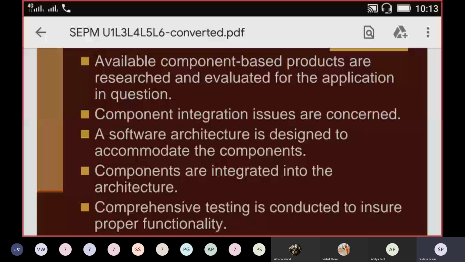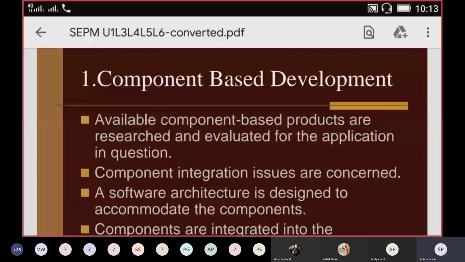Then once components are integrated, you have to conduct the testing also. That is, comprehensive testing is conducted to ensure that it will perform its functionality properly. So these are a few considerations in component based development, and this is also called the component based development model.